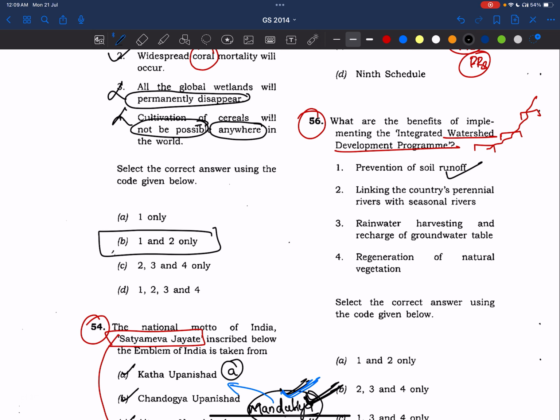Right? Now, linking the country's perennial rivers with seasonal rivers. See, I've said this statement is wrong because we are building just small check dams. We are not interlinking any rivers. Interlinking of rivers needs larger infrastructure. Like, I'm from Telangana. In Telangana, there is a project called Kaleshwaram.